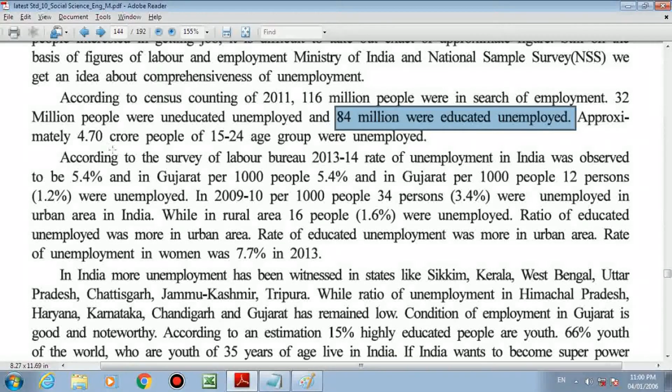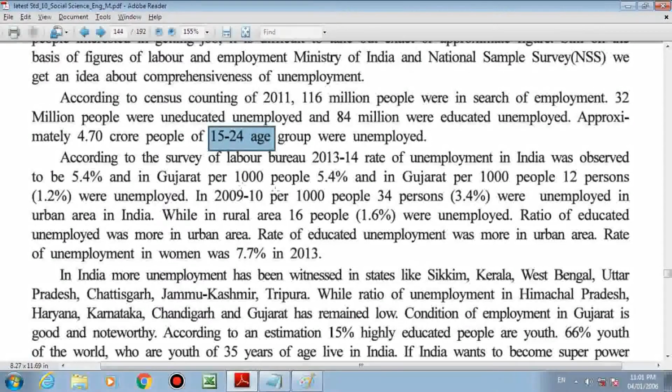Approximately 4.70 crore people of the 15 to 24 youth age category were unemployed. These are very sad numbers. Now we will wait until 2021, or in 2020 if the census is carried out, then we will get the latest numerical data, and we can compare that data with this data. So we will know exactly what progress our country has made in the last 1 decade.